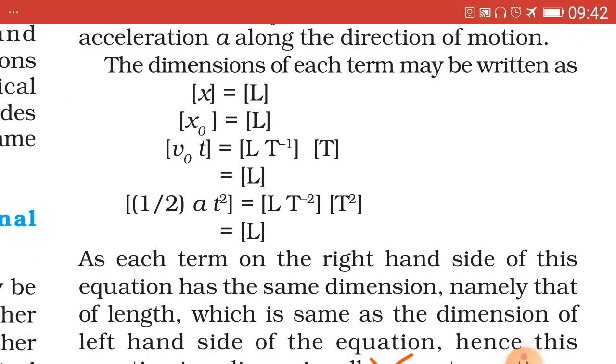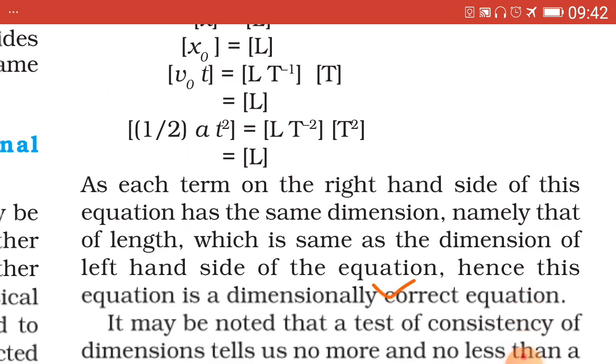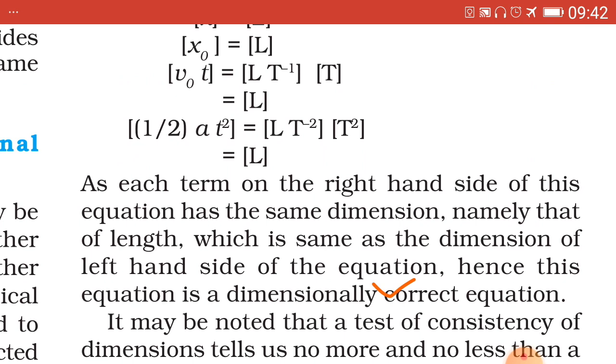Now the third term, the last term on RHS, which is 1/2 at square. 1/2 is a number, so it does not possess any dimensions and is not taken into consideration. a equals velocity upon time, that is L1 T minus 2 in square brackets, and t square, small t square, equals capital T raised to 2.